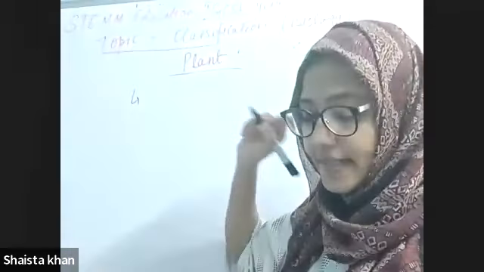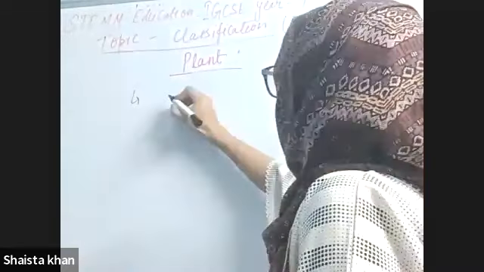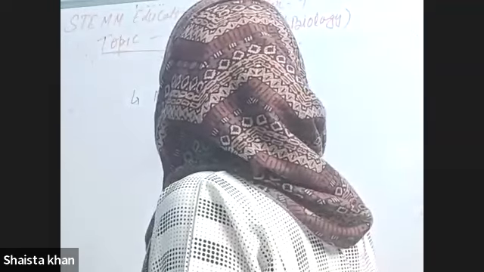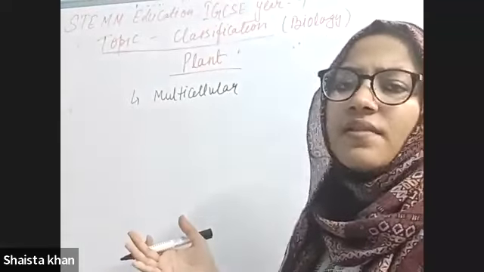The basic characteristic of plants are, it is also multicellular. It is also multicellular because we can see with our naked eyes.